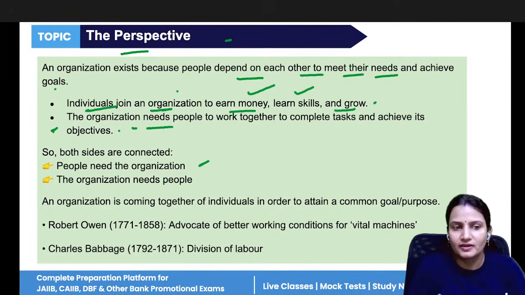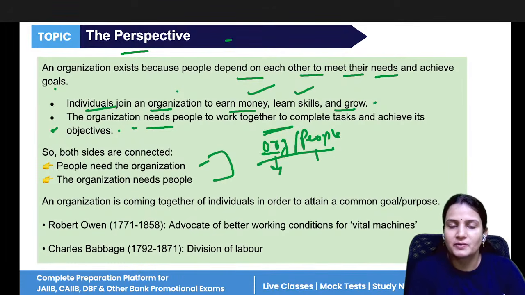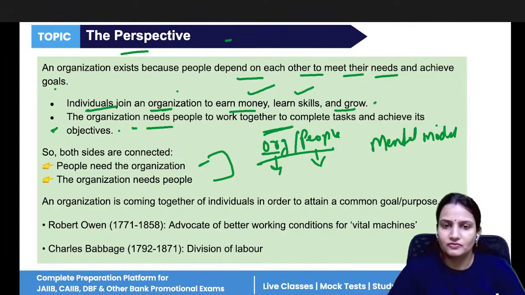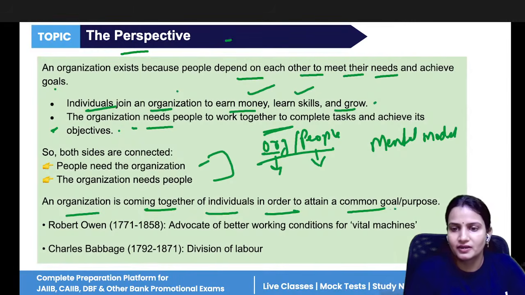So people need the organization. Both have to understand the organization as well as the people. Both have to understand that each one of them is important. Without people, the organization is not going to run, and without the management, the people will not get any kind of direction. So this is known as the mental model. Both should understand that each one of them is important. Now, organization and individuals have to come together to attain a common goal.